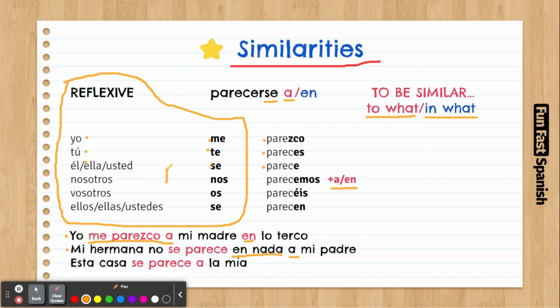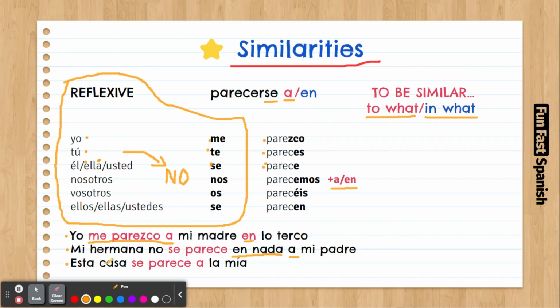Remember that if you want to make a negative sentence, please just put the no right after the personal pronoun, and it's going to become a negative sentence. Mi hermana no se parece. Mi hermana is a she. Mi hermana no se parece.